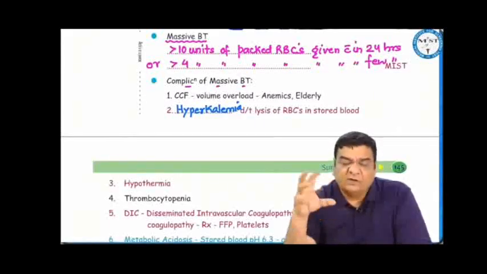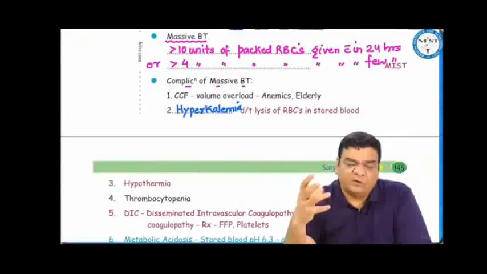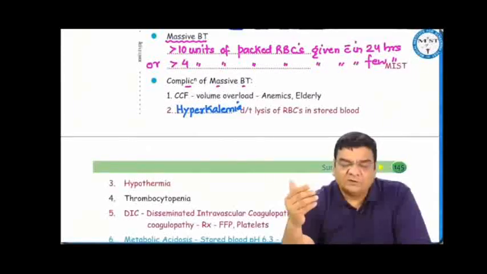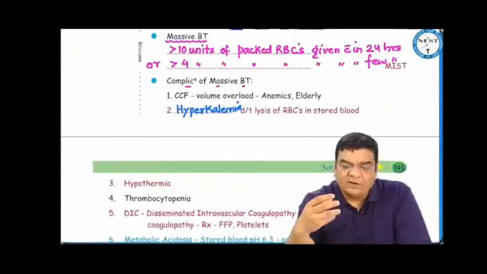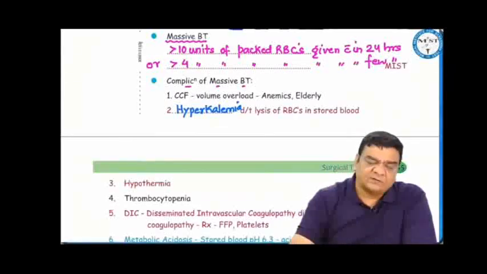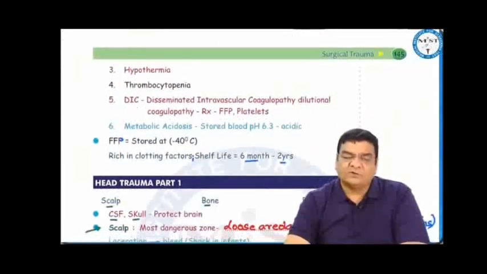Complications of massive transfusion, because you are giving a huge amount of blood in a quick period of time. There may be volume overload, congestive cardiac failure, hyperkalemia due to lysis of RBCs in the stored blood. There can be hypothermia, thrombocytopenia, DIC, that is disseminated intravascular coagulopathy or dilutional coagulopathy, and metabolic acidosis, because the stored blood has a pH of 6.3.